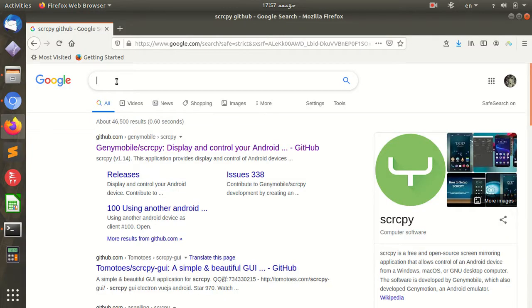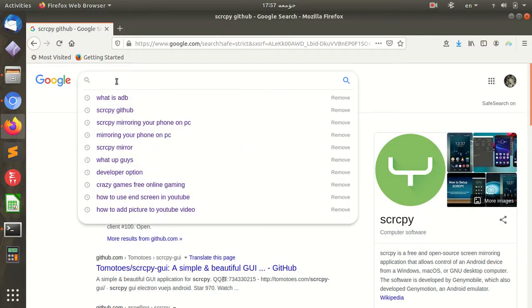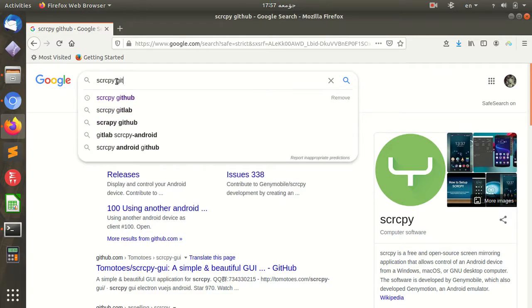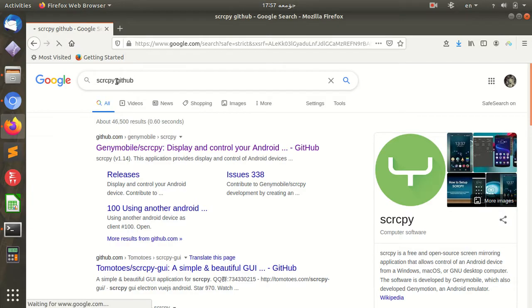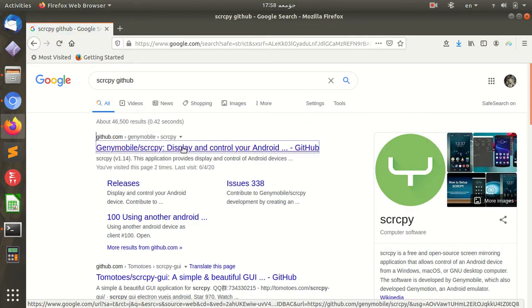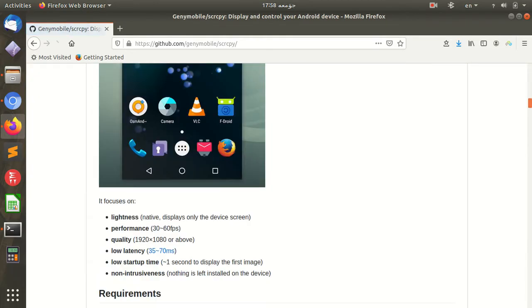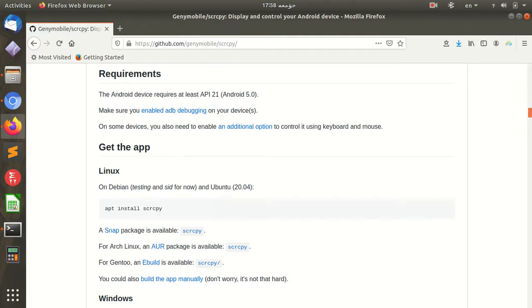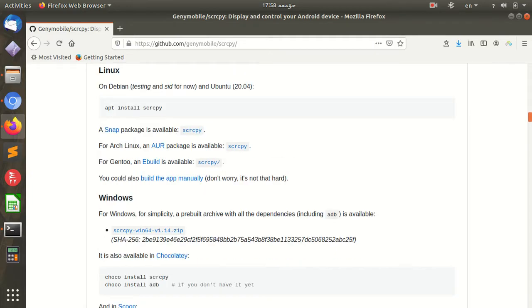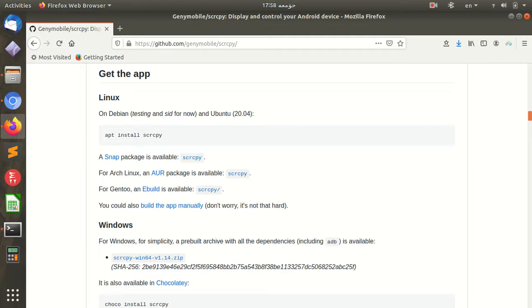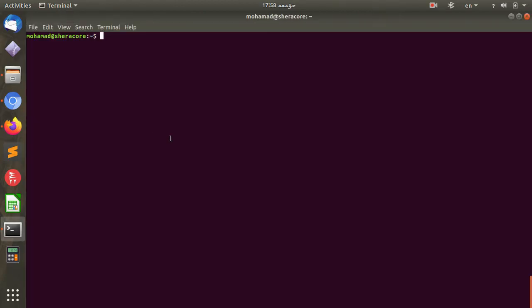First we go to the browser and insert scrcpy GitHub. Click on this, tap on this. Now you can see how to install it for Linux, Windows and macOS. In my case I'm using Linux.